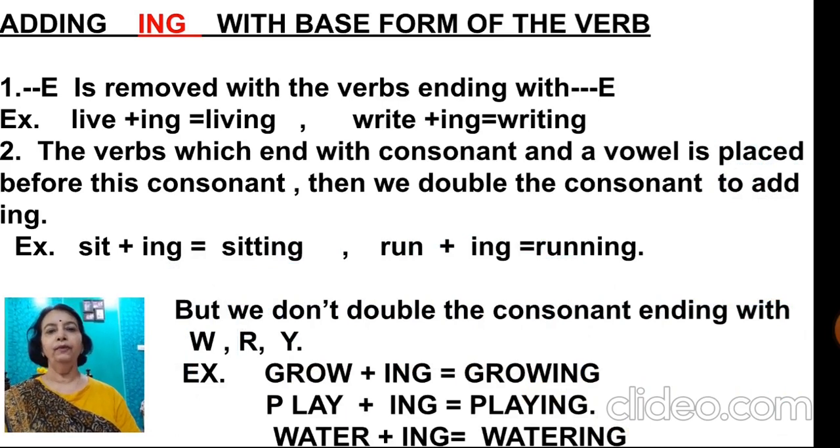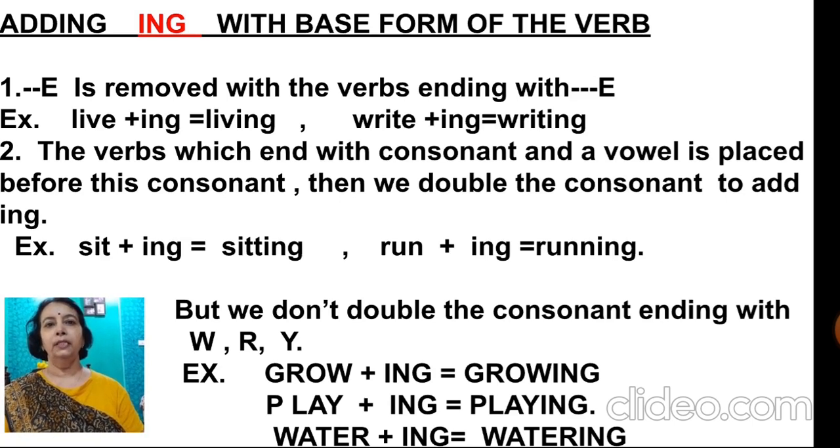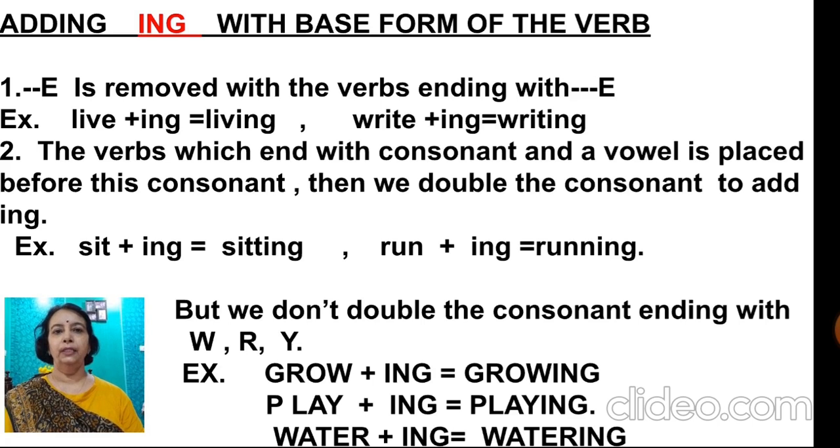Now, how we will add ing with the base form of the verb. First, e is removed with the verb ending with e. When we use ing with e ending words, e is removed. For example, live, L-I-V-E, live plus ing, L-I-V-I-N-G. E is removed from here.